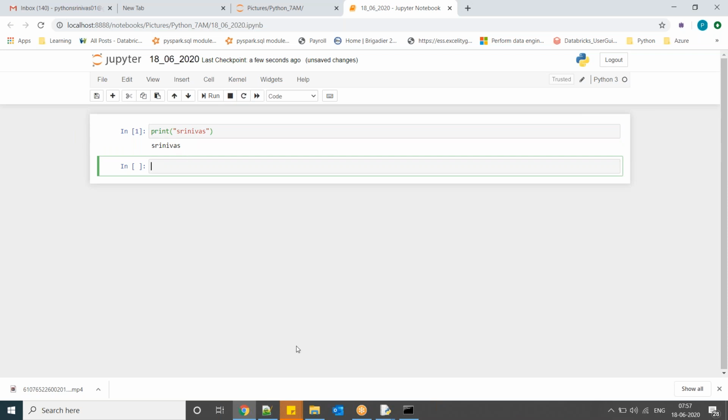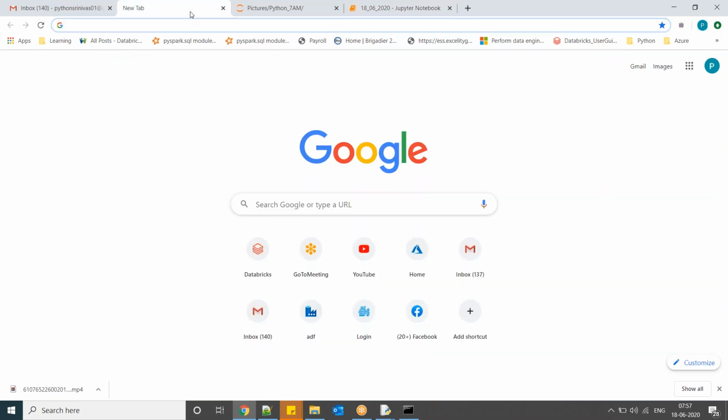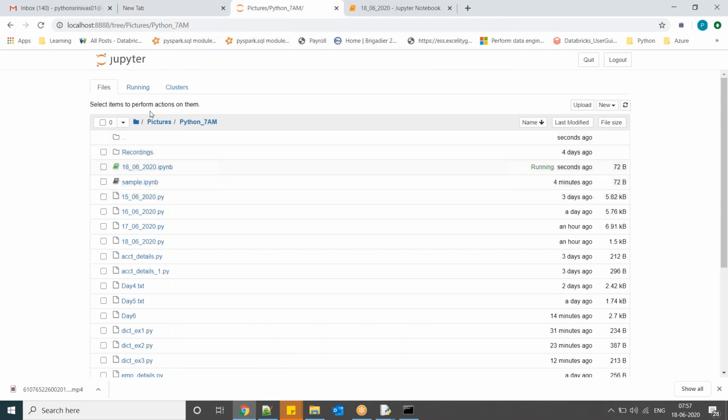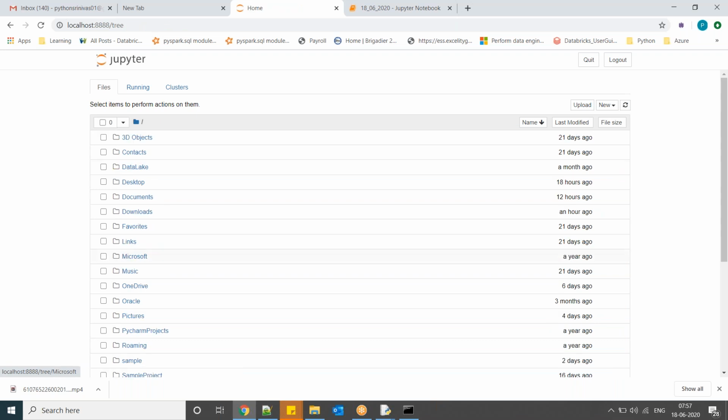Now some people are getting issues. They will not go to their folder, so you will see like this. Whatever folder you are going to see here, you can put your Python folder at the desktop, documents, or downloads. Okay, do that.